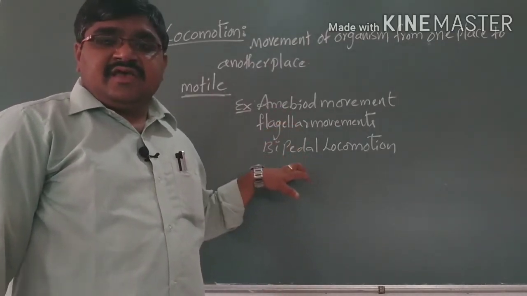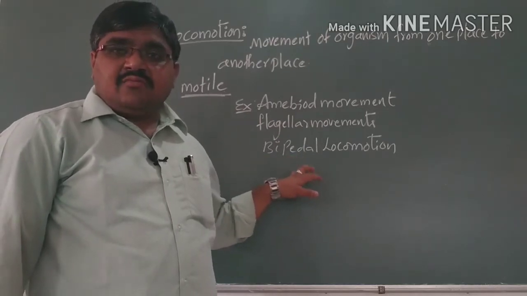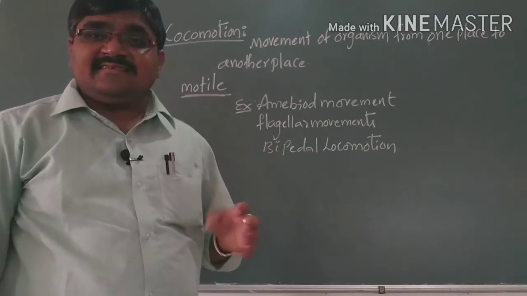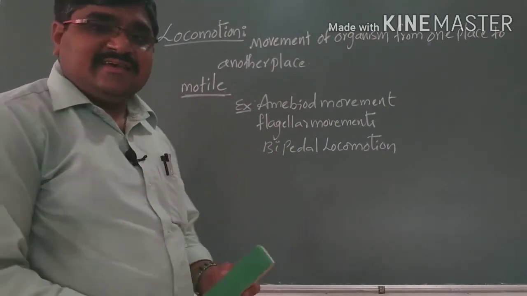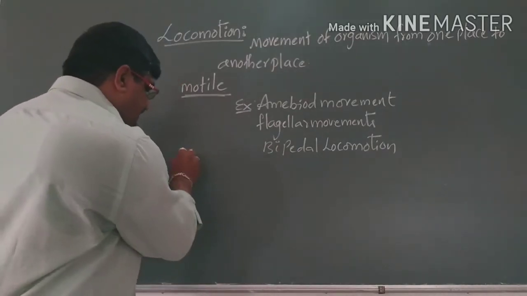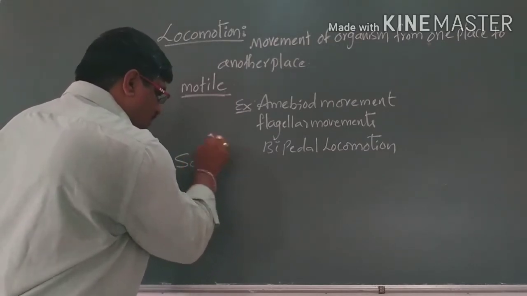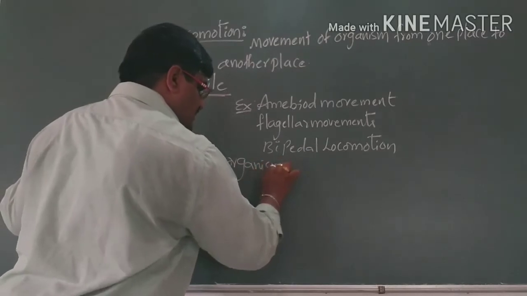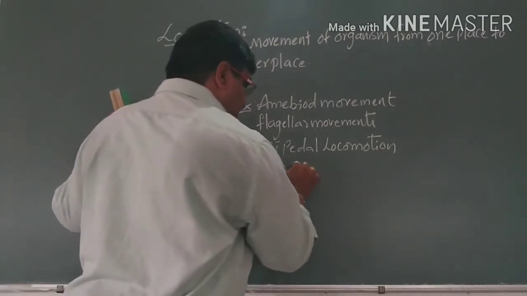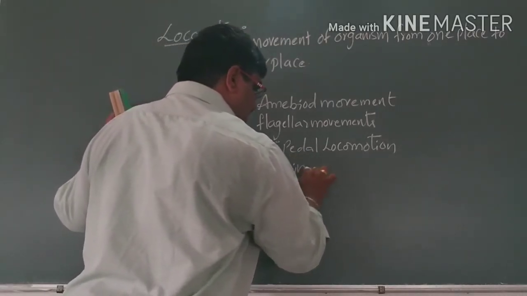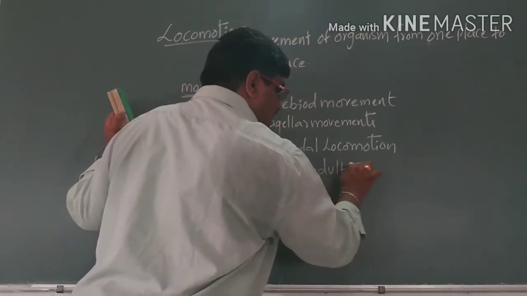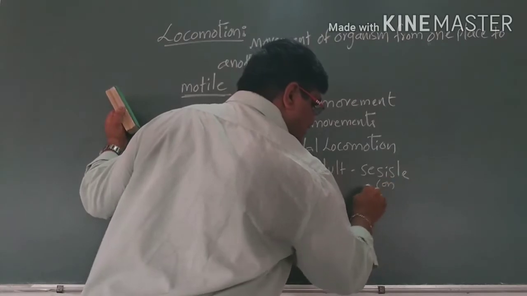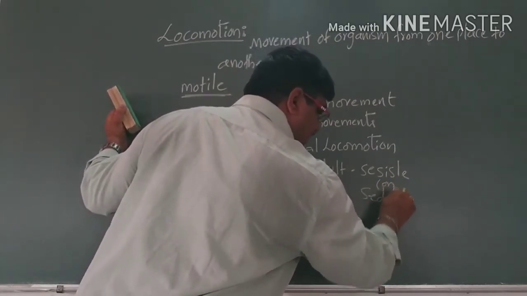That means all organisms move, but sometimes some organisms, in adults, are sessile, or otherwise we can use sedentary.